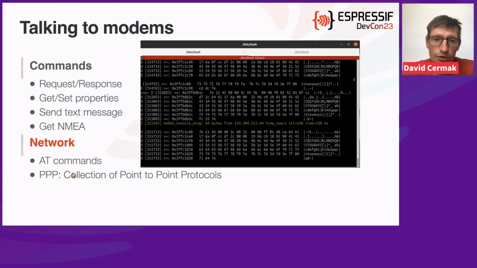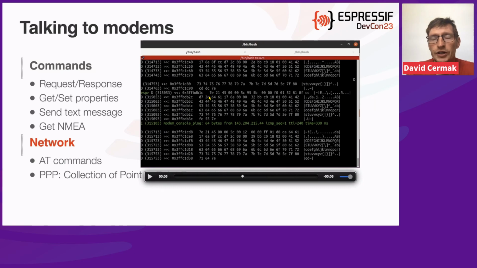It's not a single protocol, it's a collection of multiple protocols, but the idea is that it basically creates an IP tunnel between computer A and computer B. And as you can see, it's no longer a textual type of protocol. It's a binary protocol. You can probably see some ASCII data here, but these are basically ICMP payload. So this is basically a ping request which is sending this payload, and the ping reply is basically repeating it back.